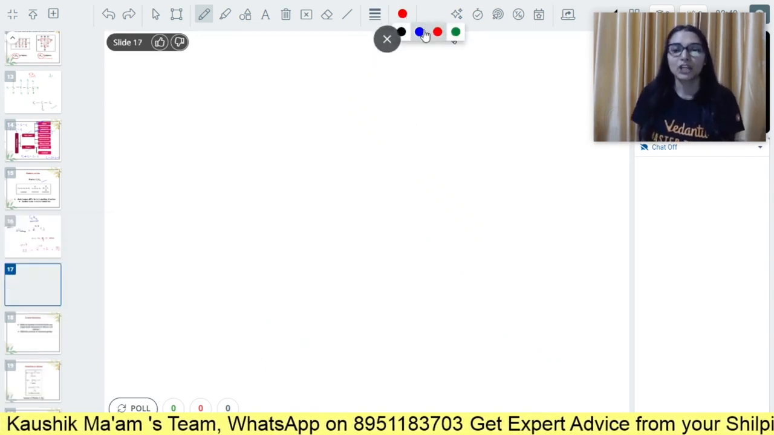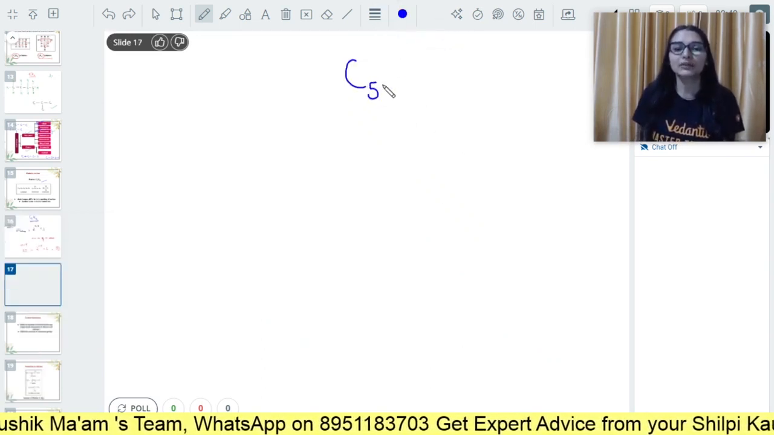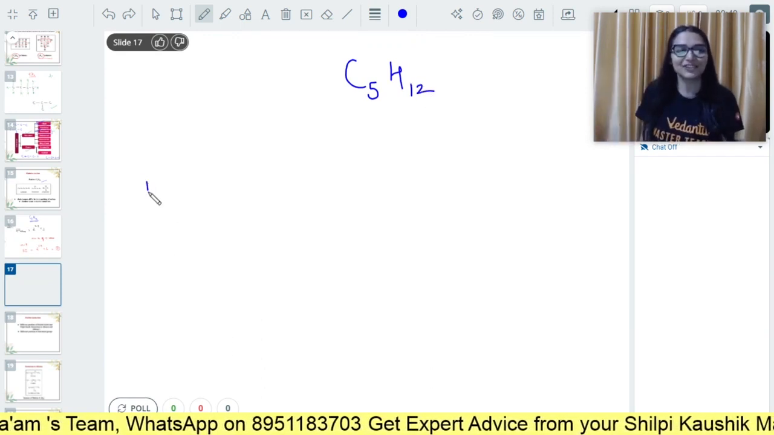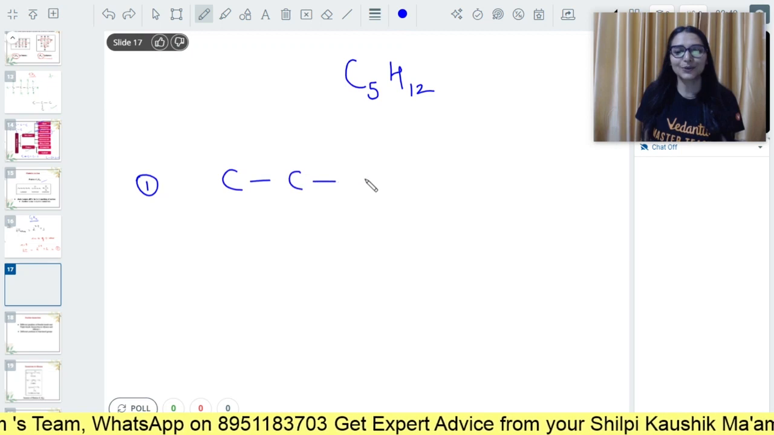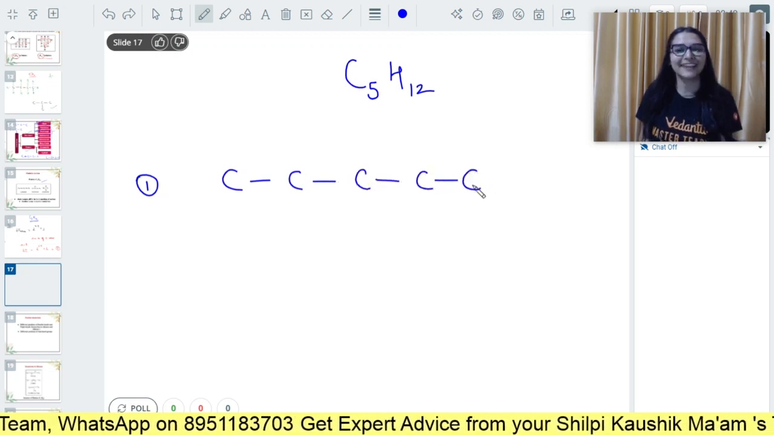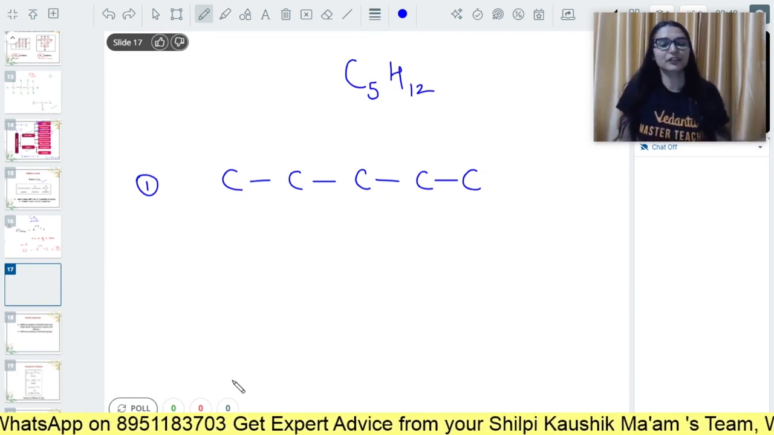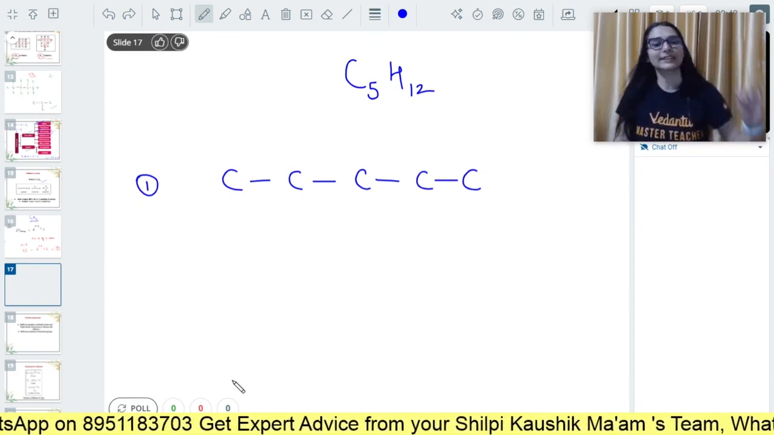Let's draw them. The first one that you will always draw should have the 5 carbon atoms. Okay, look, 1, 2, 3, 4, 5. 5 carbons in the straight chain. 5 will be there in all of them. But the first isomer, whenever you draw it, keep it simple.